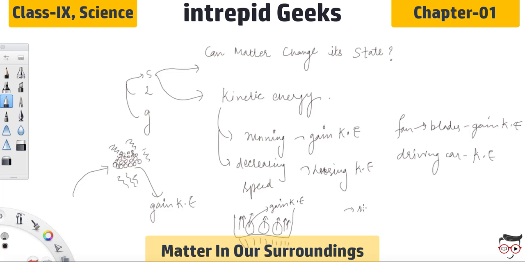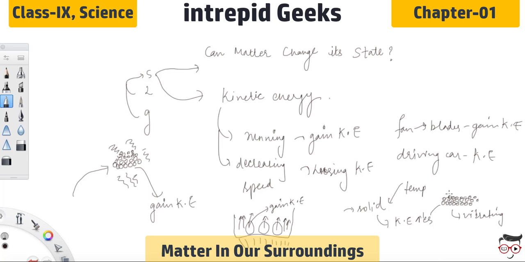Whenever a solid is supplied with heat, it gains some amount of kinetic energy. Why does it gain kinetic energy? Because the kinetic energy of each and every particle of the solid increases. Every particle becomes excited. The particle starts kind of jumping. That means the kinetic energy of particles starts increasing and the particles start vibrating, similar to the vibration of your phone, with greater speed. Right? So why are they vibrating?